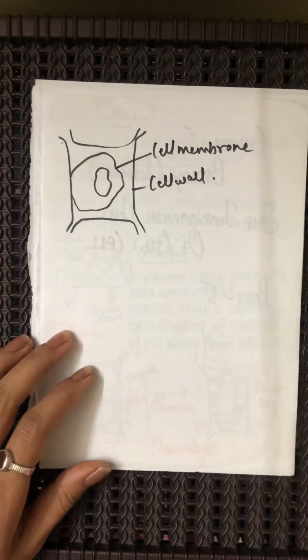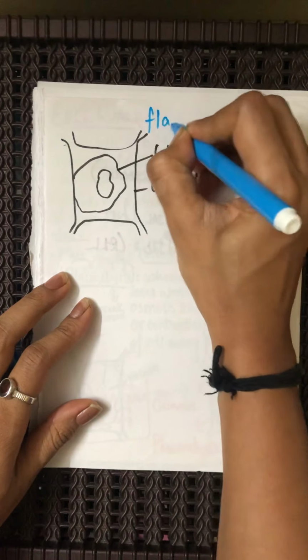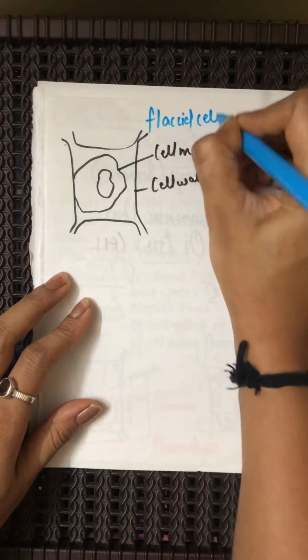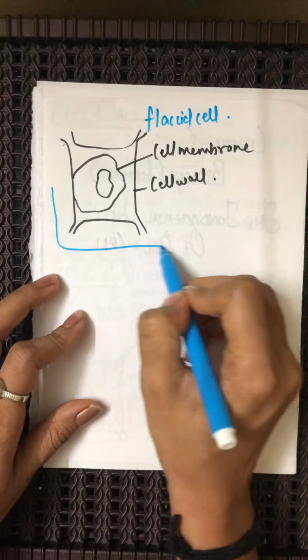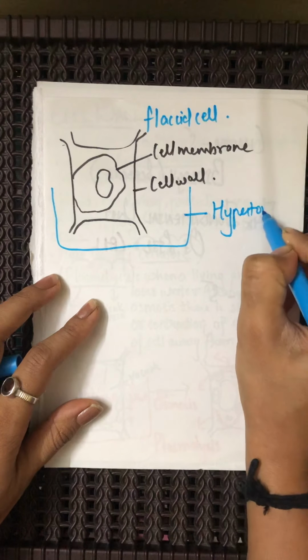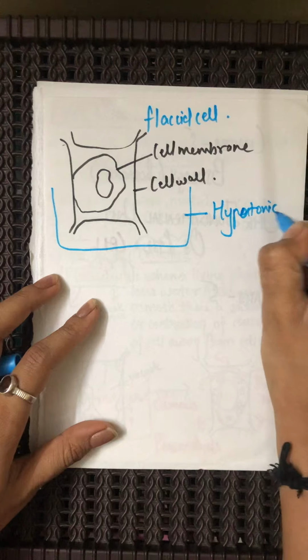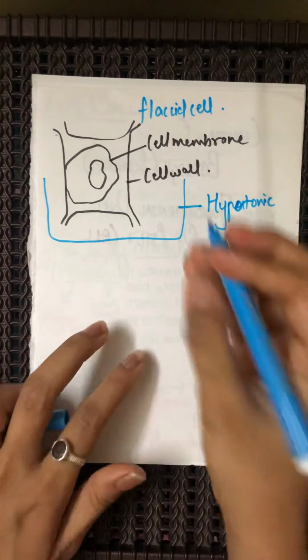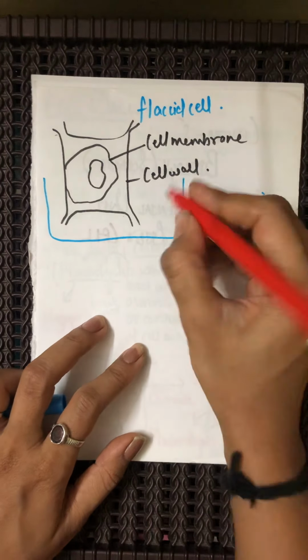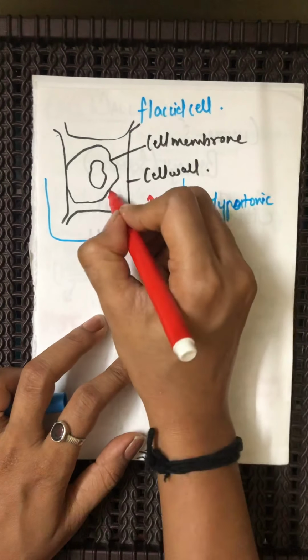Now what will happen if you are going to place such a shrunk cell, or a flaccid cell, in a hypotonic solution? Hypotonic solution as in wherein the concentration of water is much higher than the concentration of water inside the cell.